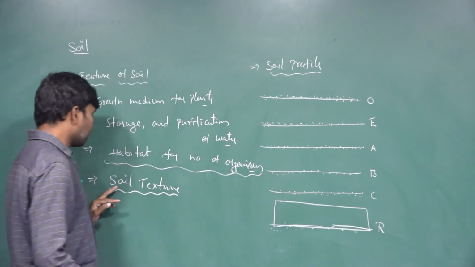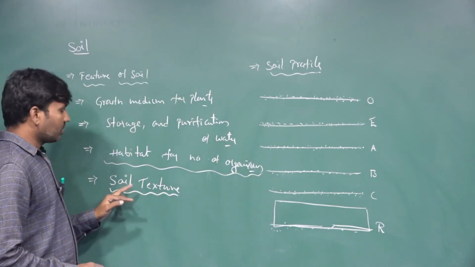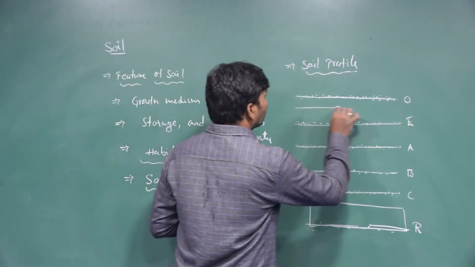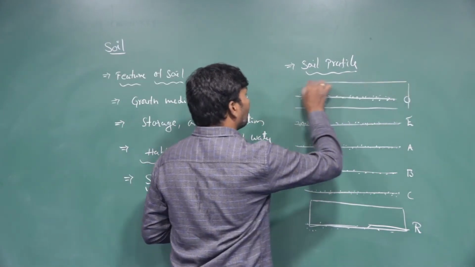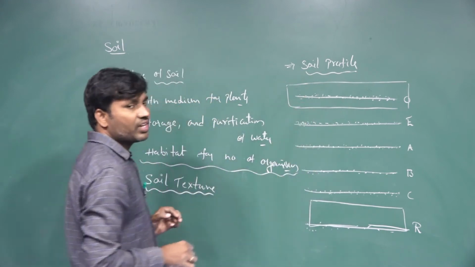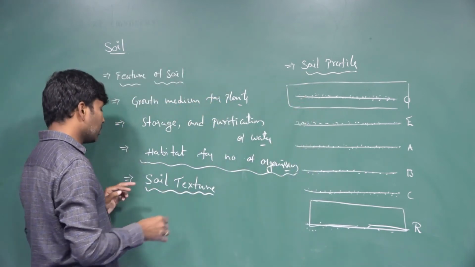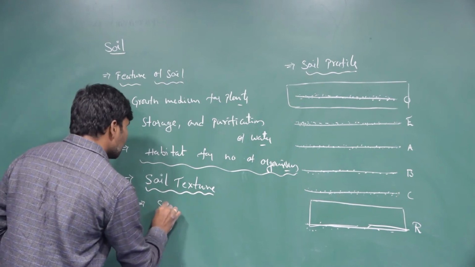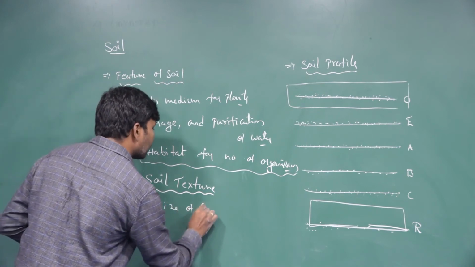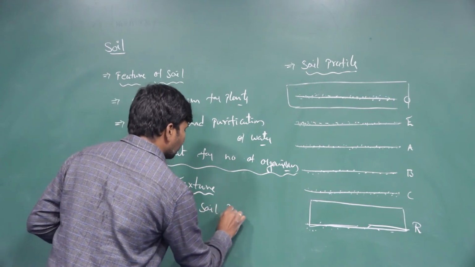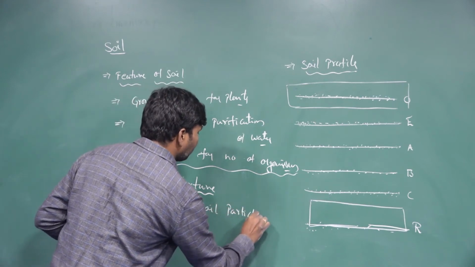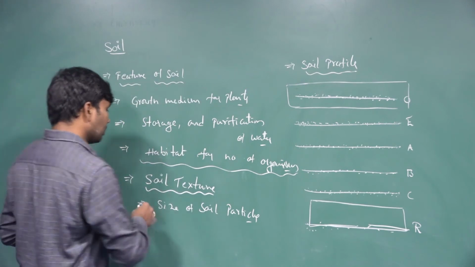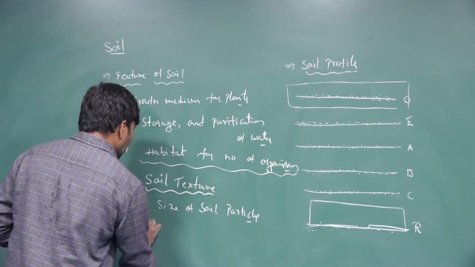In that, the soil texture. We consider this property in the surface layer of the soil. Soil texture basically depends on the size of the soil particles.